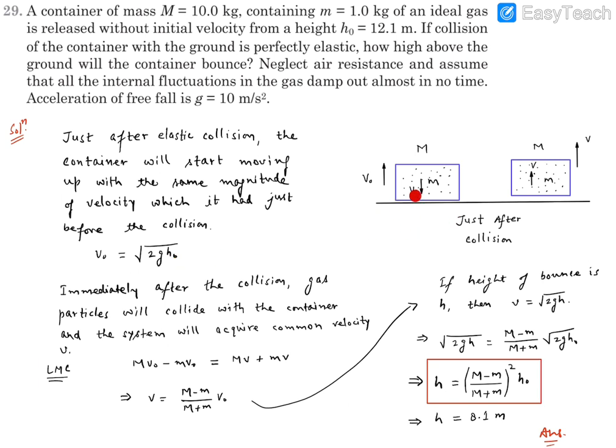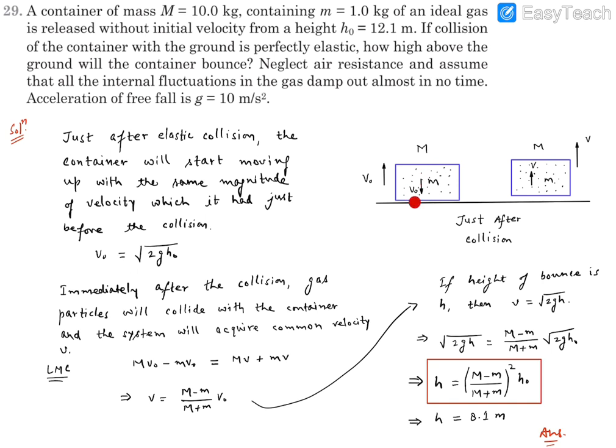However, just after the collision, the particles of the gas will still be moving downward with velocity v0. Then these gas molecules will collide with the bottom of the container and bounce back. Since this happens in no time, the container has not gone much distance from the ground.